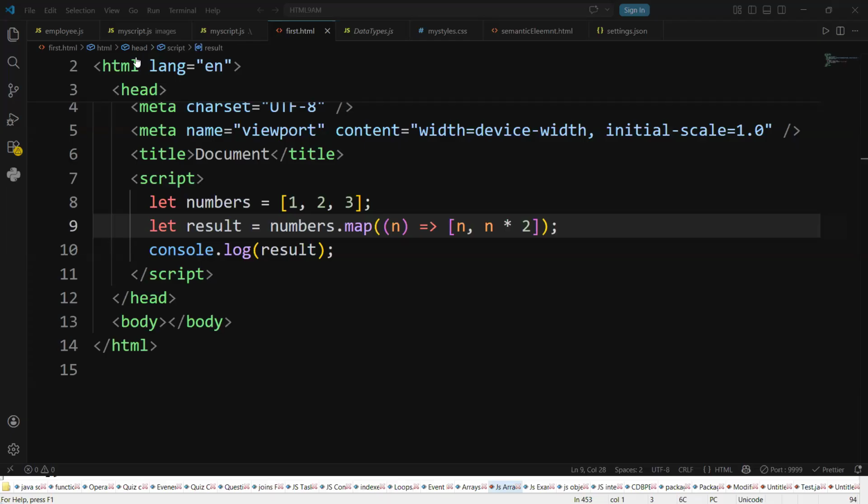Flat will do flat, map will do the operation. Flat map will do flattening after the operation. After the operation, what? Flattening. Correct. Hey, that is called flat map. What map?